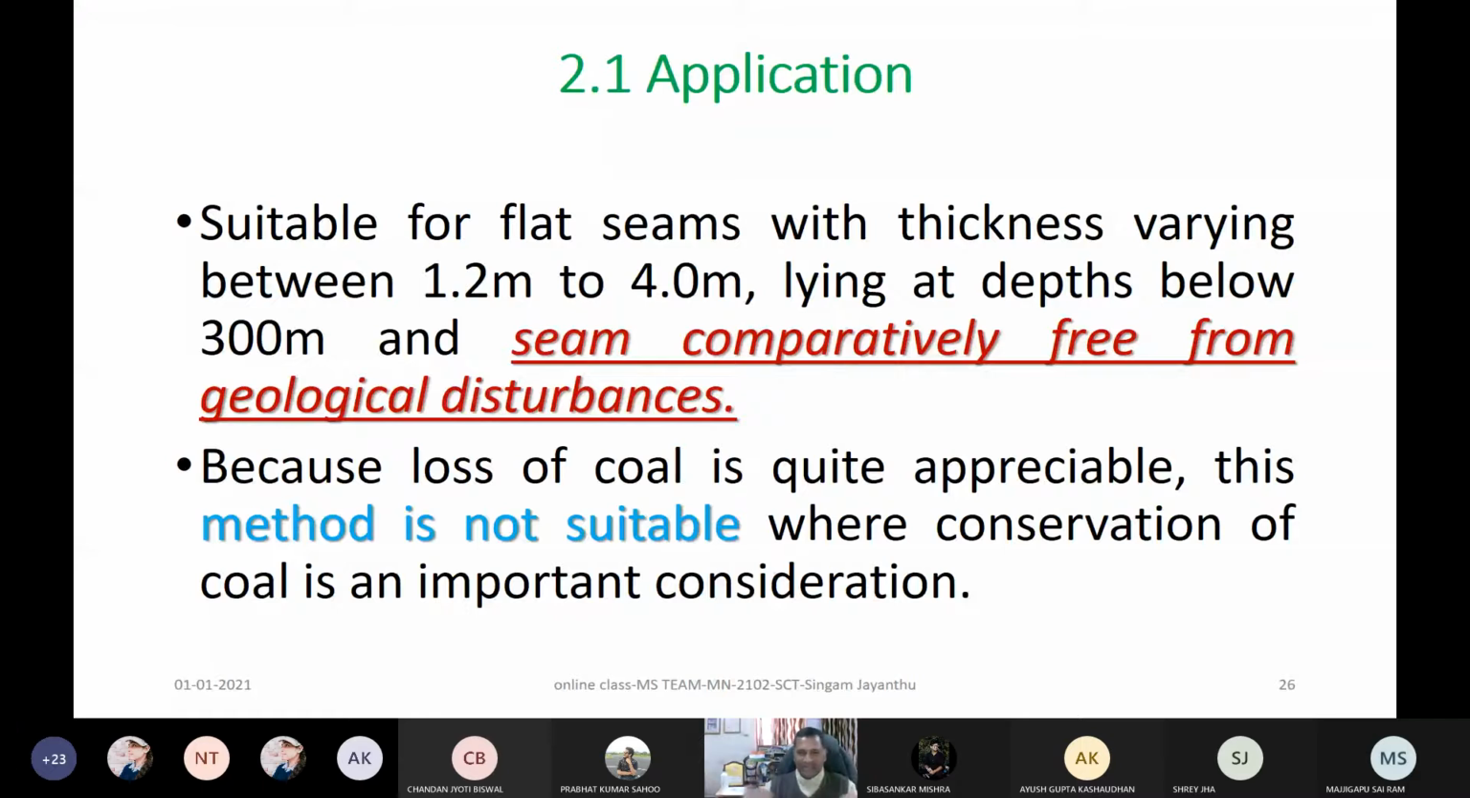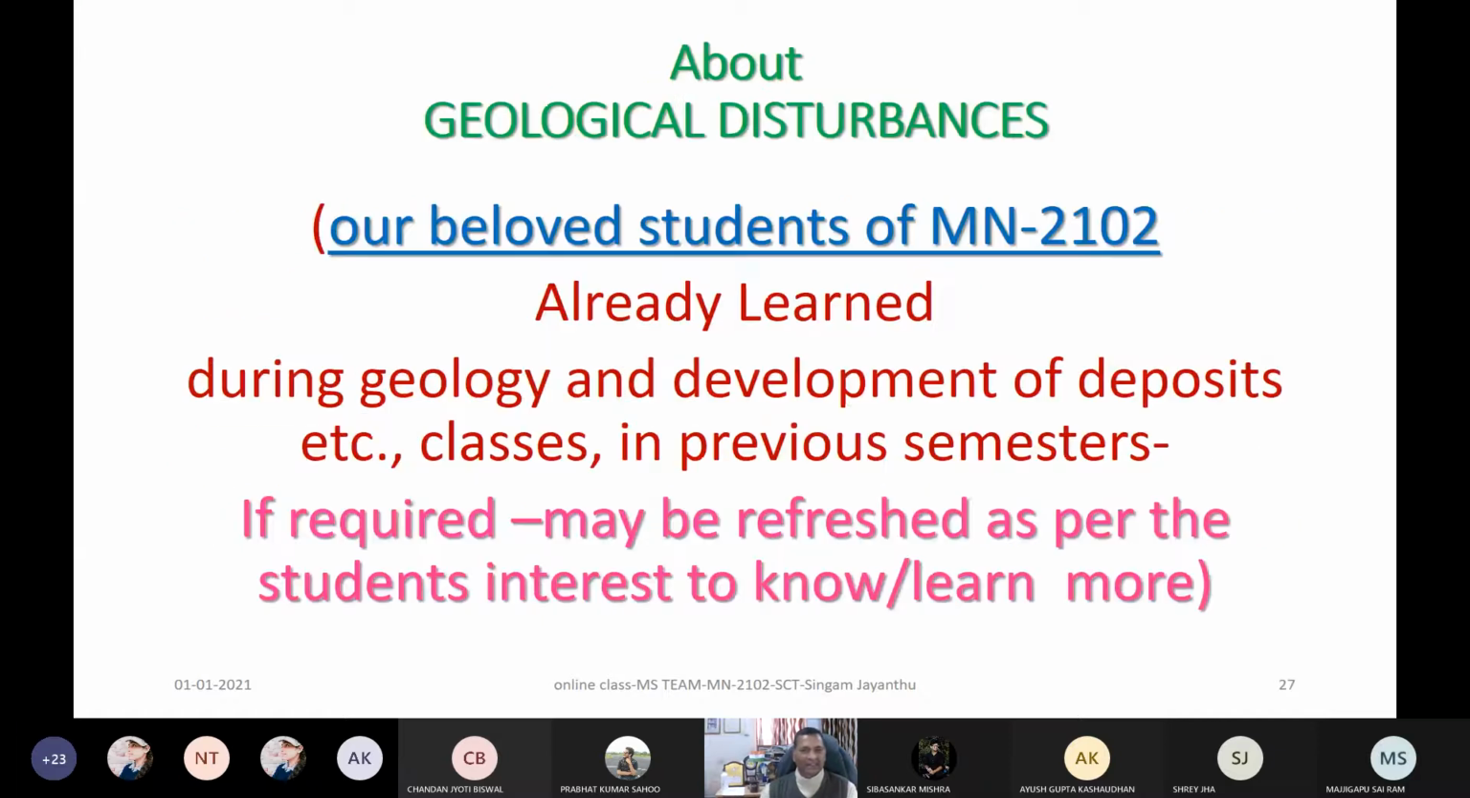30 meter by 30 meter is center to center. If it is a pillar, you consider this as a square. Our question is: the gallery width is 4 meters, and the center of the gallery to the center of the next gallery is 30 meters. Then what is the percentage of extraction during development? We will discuss that later.